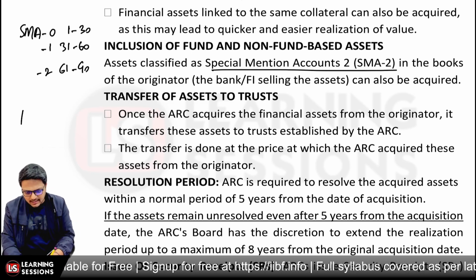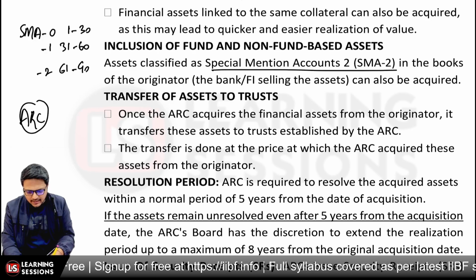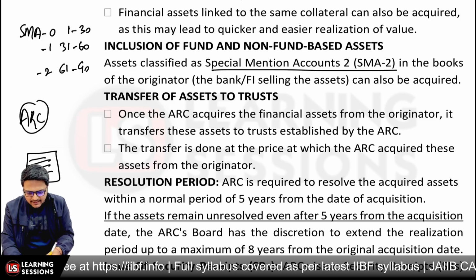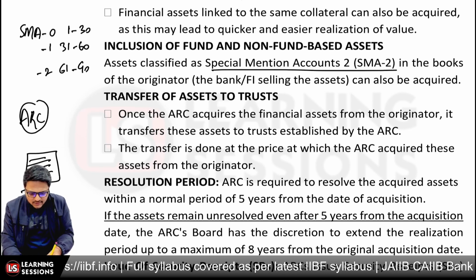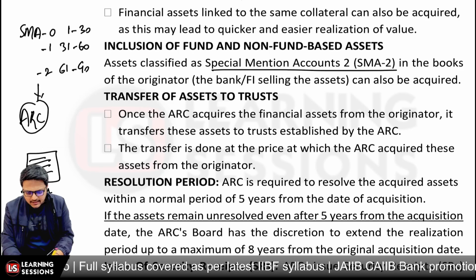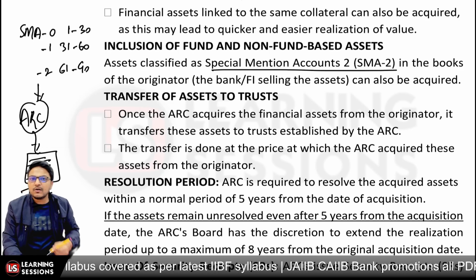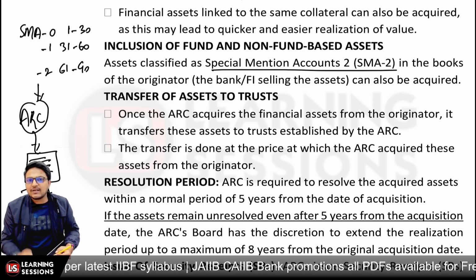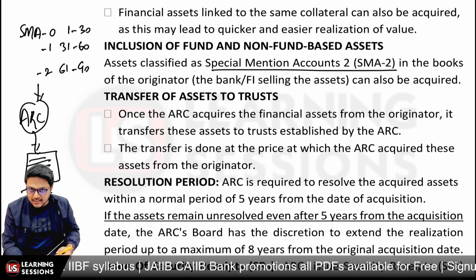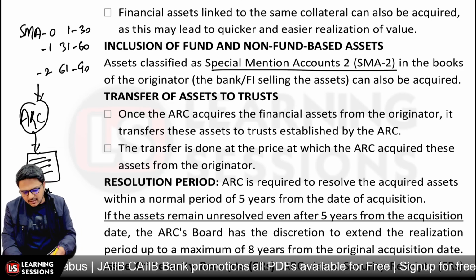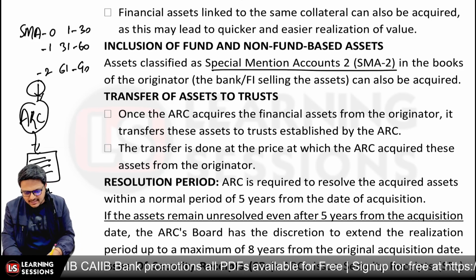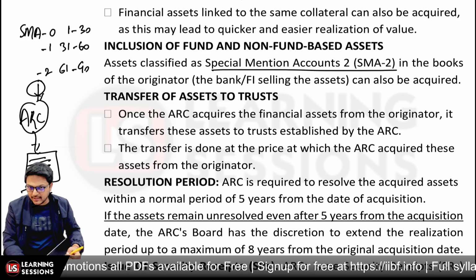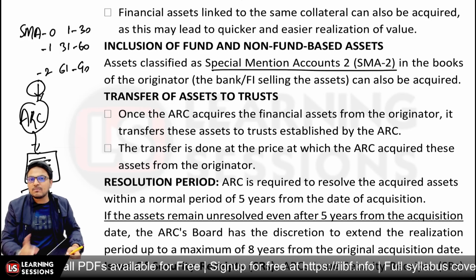Now in case of the ARC, a particular trust will be created, which will be handling these different assets. So these assets which have been acquired by the ARCs will be transferred to this particular trust, and once the ARC acquires those financial assets, these are transferred to the trust which is established by the ARC, and the transfer will be done at the price at which these assets have been acquired by the ARC, right? And further, there is a resolution period after that.